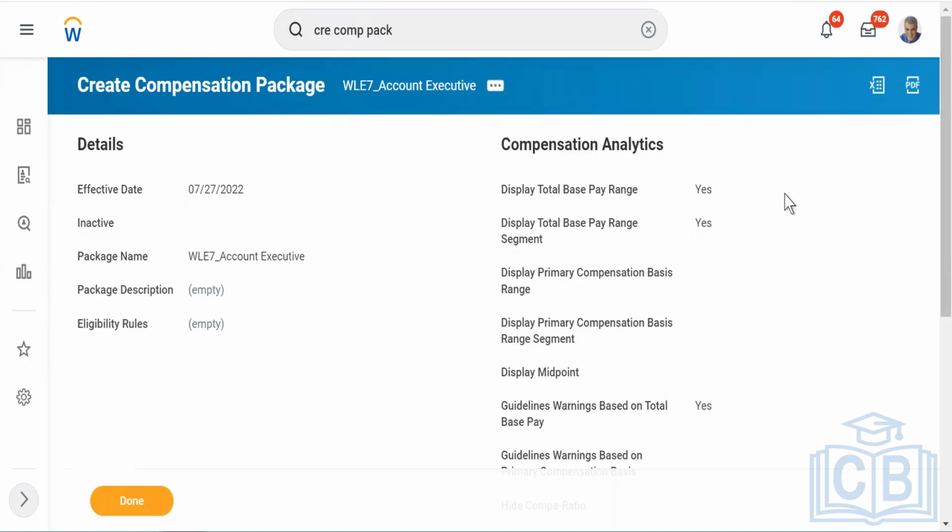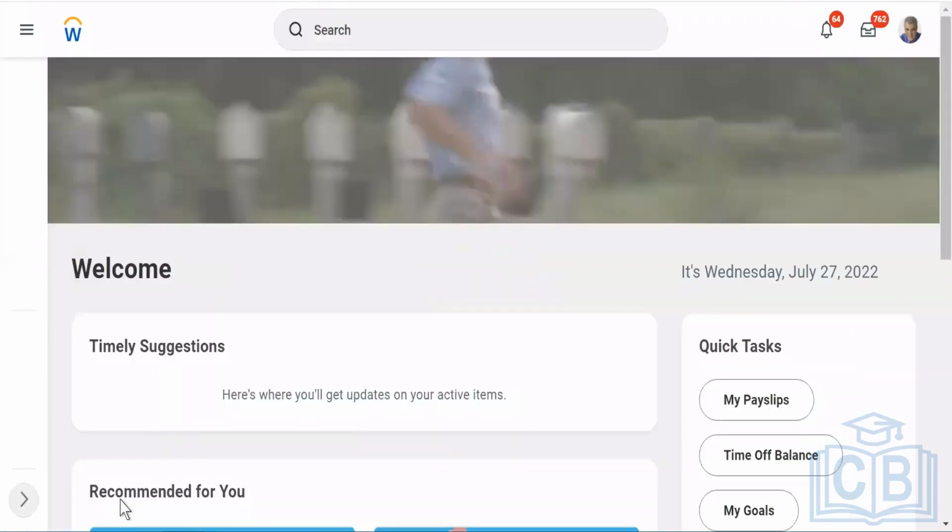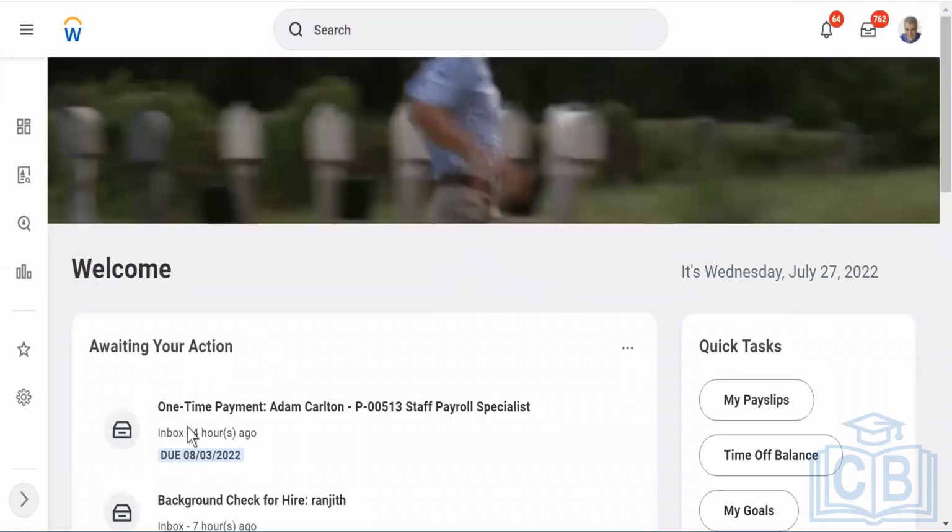Okay, guys. Now our package is also created. So how do we send the offer letter? That you will study when you go into the recruitment module, because the offer letter is picked up based on this salary. Let me give you an example.